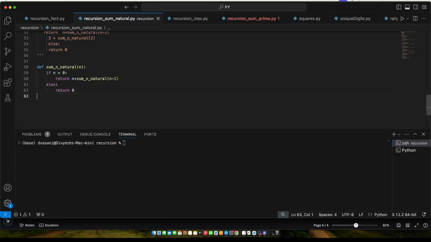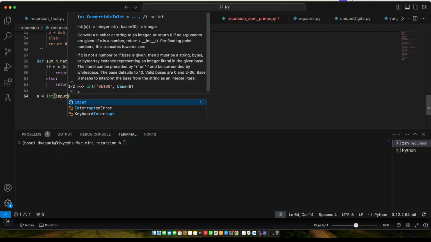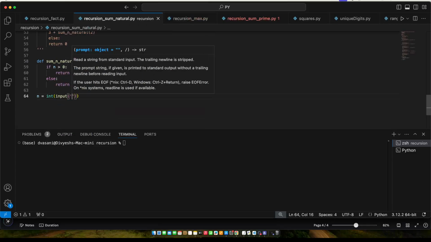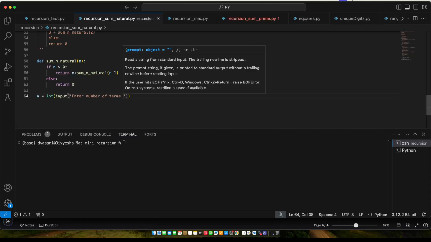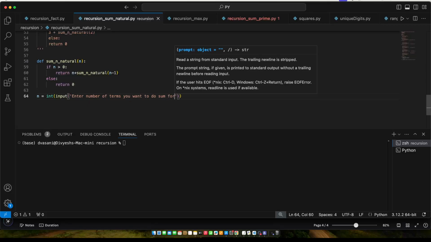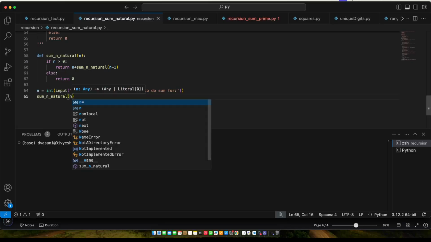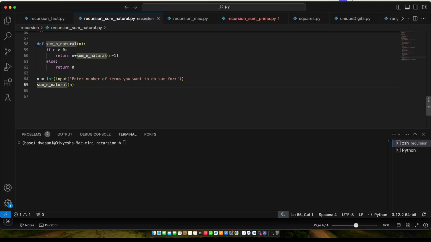Okay, and then what I'm going to do is I'll now put the user prompt. So I'm converting back to the integer, and here I'm putting "enter number of terms you want to do sum for." And here I just call the sum natural function with the n, and actually I should be printing, right, because it will print the values. And then let's test it, and then I'll tell you the secret one more time.